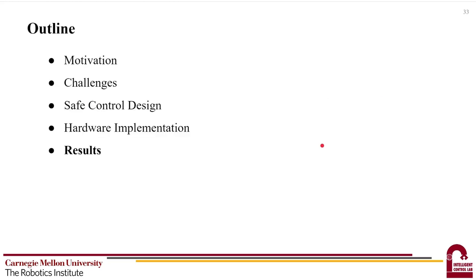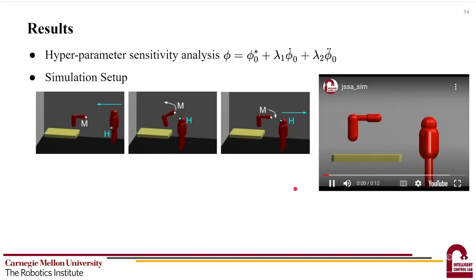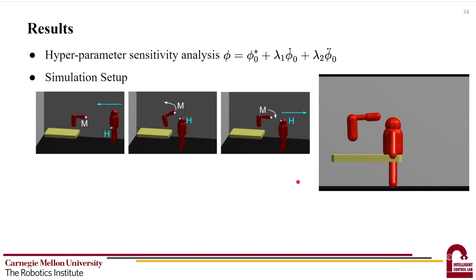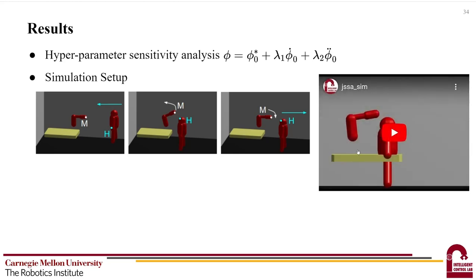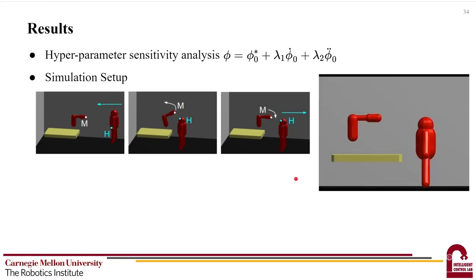Finally, let's look at some results. First, we perform a sensitivity analysis on the hyperparameters of our safety index. To make fair comparisons, we simulate a human motion and use the same test case for all different parameter settings. In the simulation, the human approaches the robot, stops, and moves away. The robot is expected to avoid the human and guarantee safety during this process.